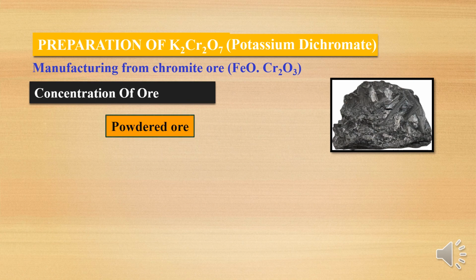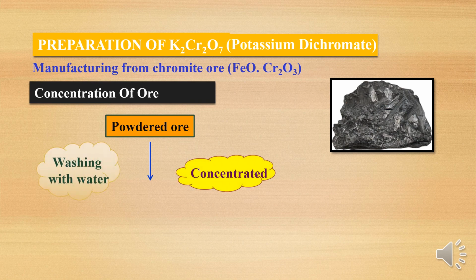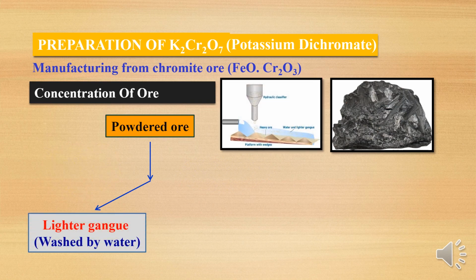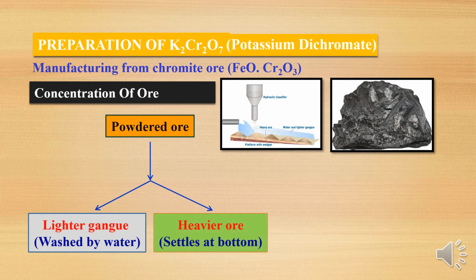What we will do? First, we have to powder that ore. Then we have to wash it with water. That process is called concentration. You can take water directly, or you can wash in a hydraulic washer, as you can see in the diagram. The lighter impurities or gangue particles are washed away with the water, and the heavier part settles at the bottom. That heavier part is nothing but the purified ore. This purified ore we take in step 1.